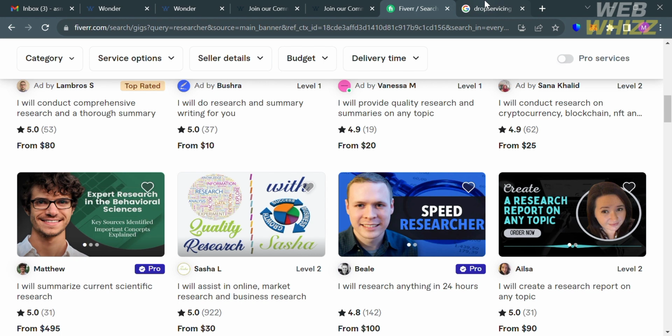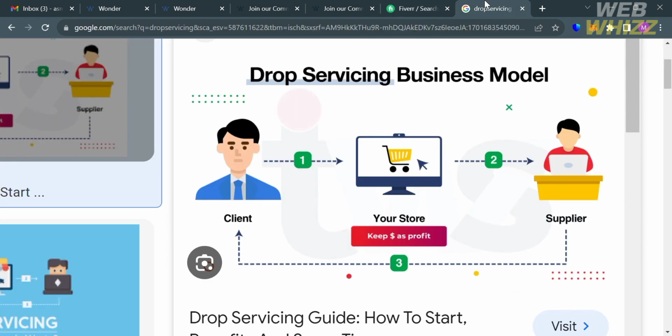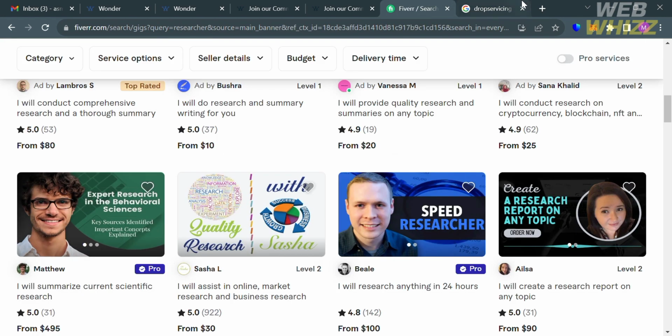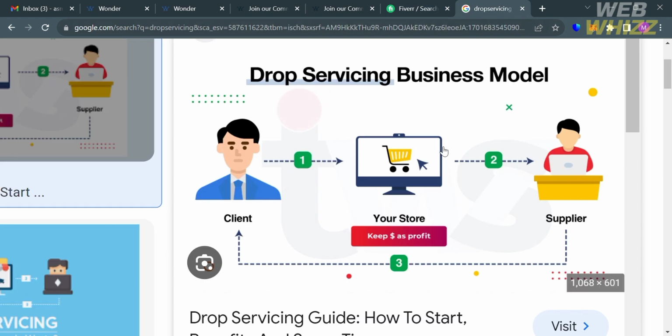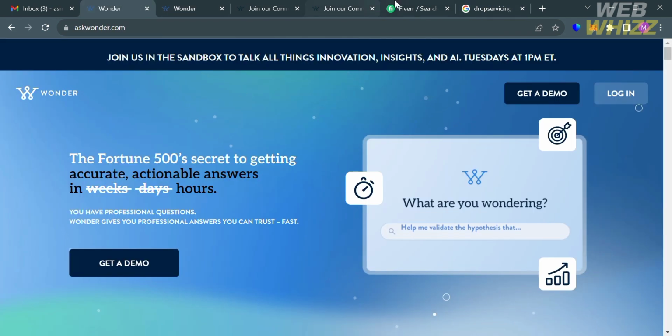And to show you the model of how it works, this is what the drop servicing or outsourcing business model looks like. The client here that you will get is from Fiverr, since by creating a gig on Fiverr that highlights your expertise in research and offers to provide detailed answers to questions on various topics, you can attract clients and earn money for each research assignment. While this store represents your AskWonder account, since you're going to offer your clients your research expertise.